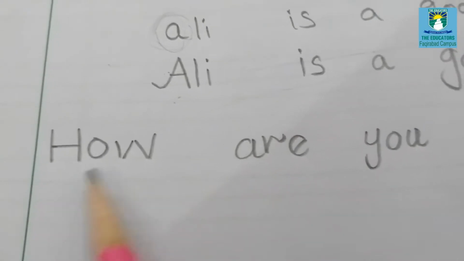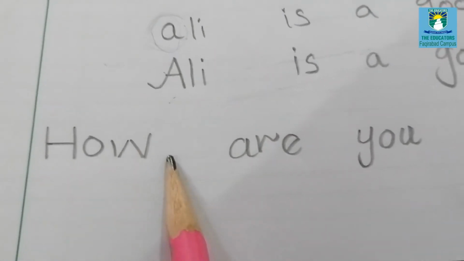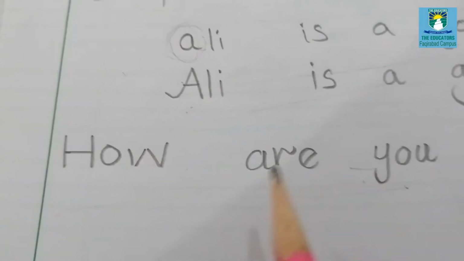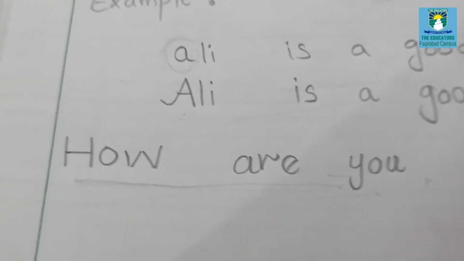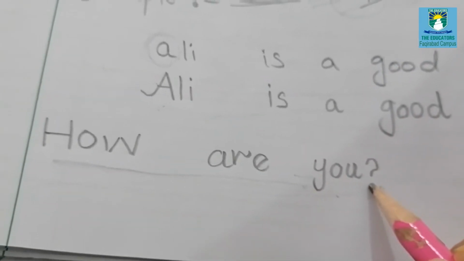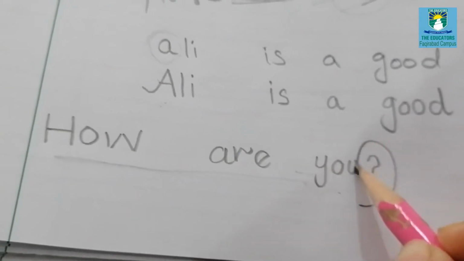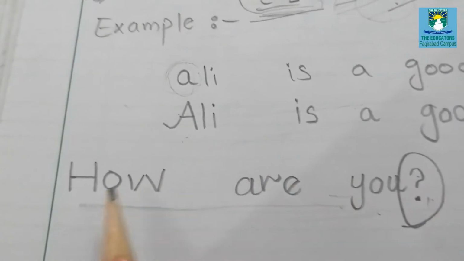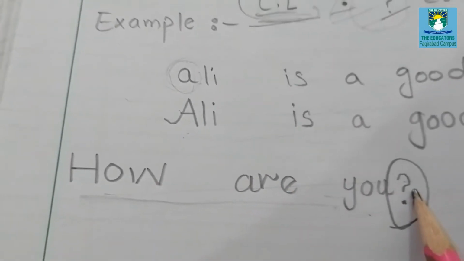Now I wrote a sentence, how are you? I ask this question from you. So whenever we ask a question, we have to put a question mark at the end of the question. So this is a punctuation mark. We use a question mark whenever we ask a question. So we put a question mark at the end of that question.